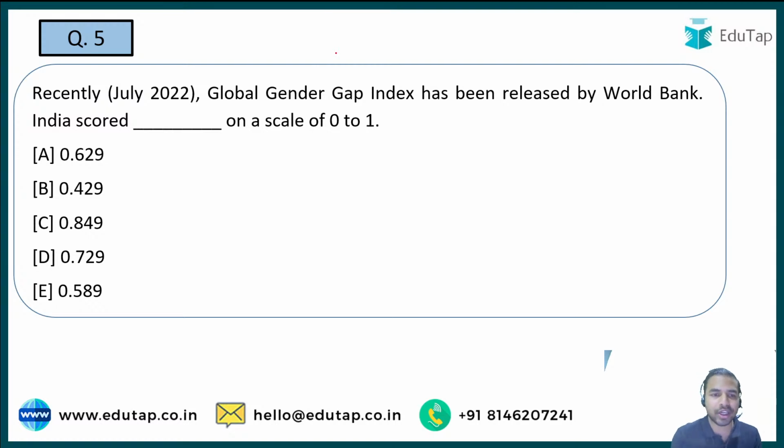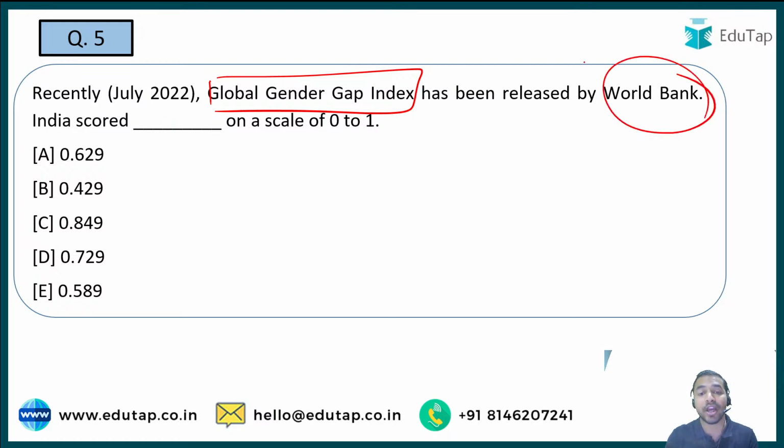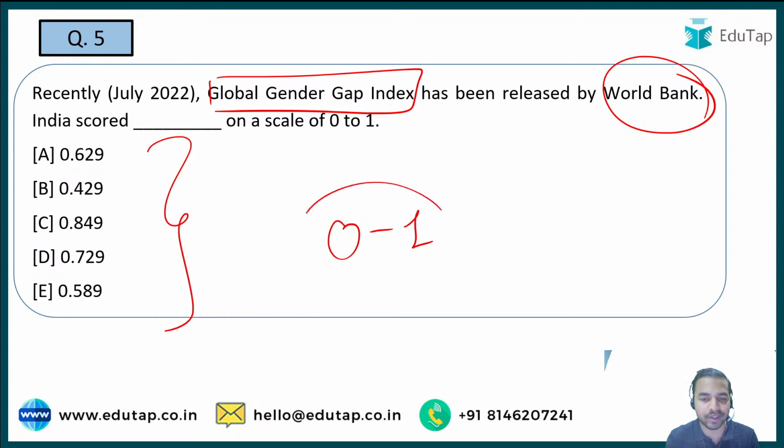So the next question is on the global gender gap index. Once again, a report, guys, a very important thing. And now it has been mentioned by which organization it is released, that is World Bank. तो यहाँ पर एक प्रॉब्लम आपके रिजॉल्व हो गई है, बट यहाँ पर अगला क्वेश्चन ये है कि आपको बताना है कि इसमें से जो इंडिया का स्कोर है वो क्या है बेसिकली ऑन अ स्केल ऑफ 0 to 1. See, when World Bank assesses the countries on the basis of global gender gap, what they basically do is give scores on a scale of 0 to 1 to all these countries.